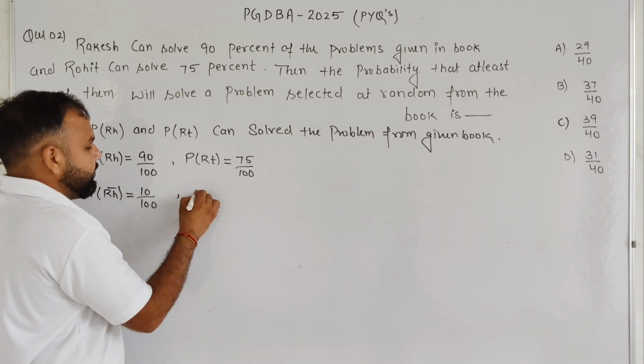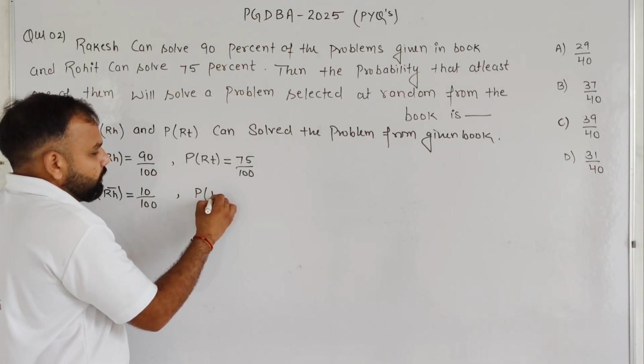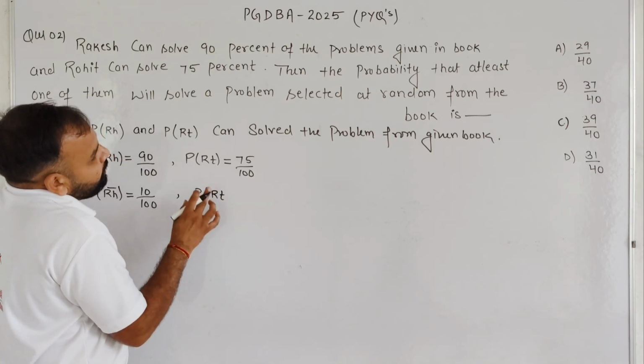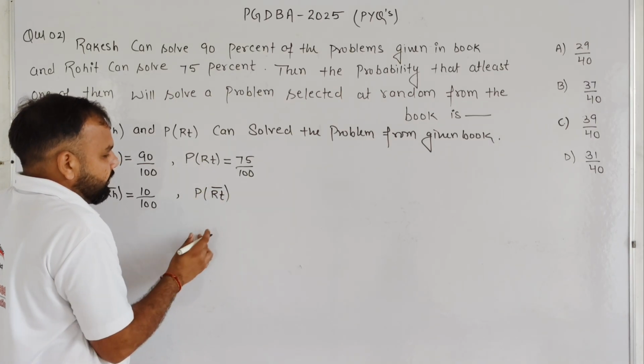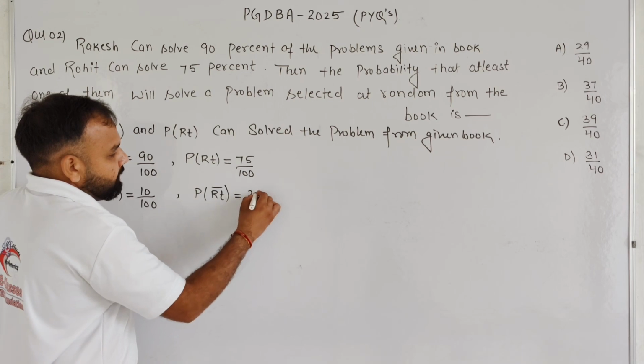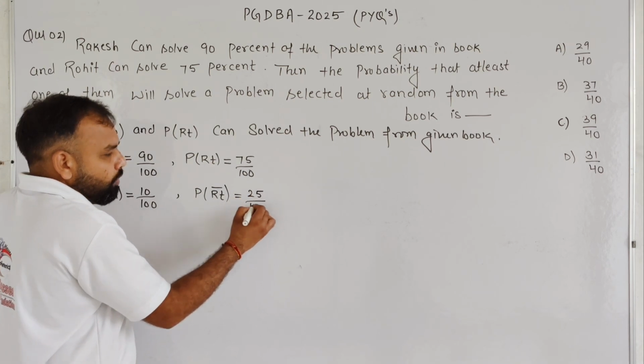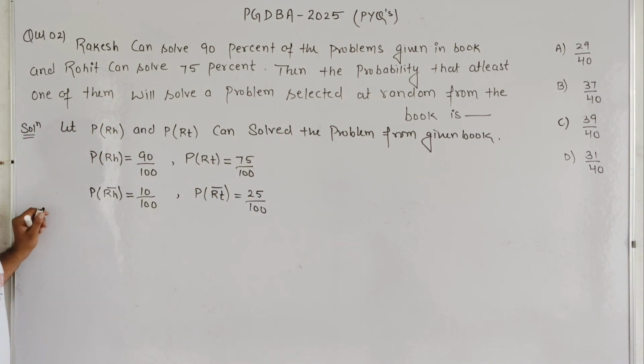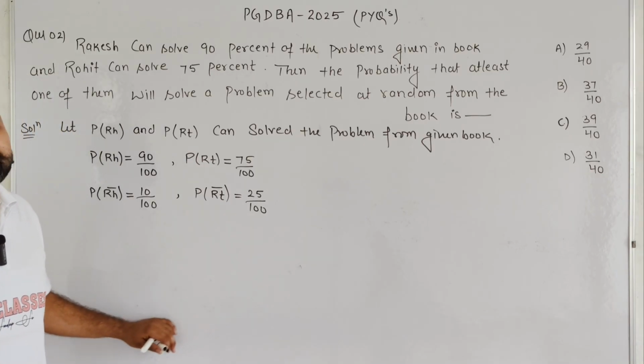And in the same scenario, the probability that Rohit cannot solve the problem, P(R̄), is basically 1 minus 75 by 100. It can be written as 25 by 100.